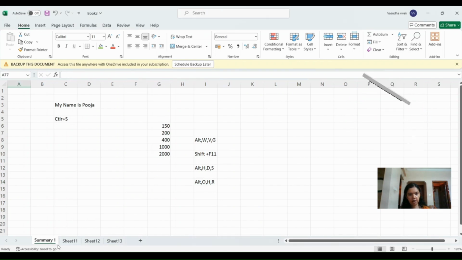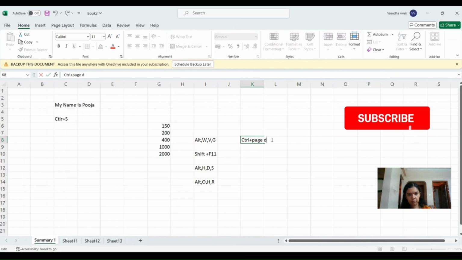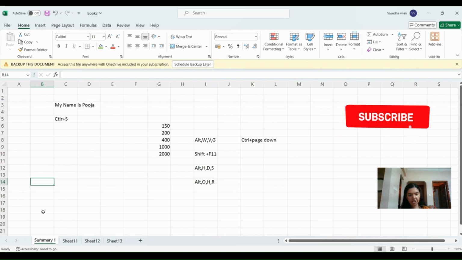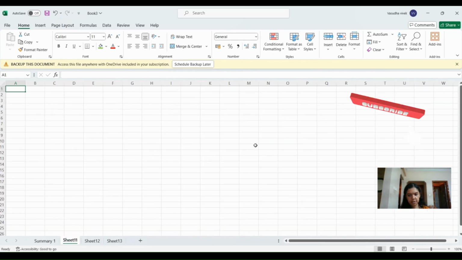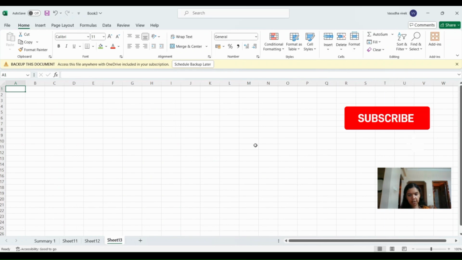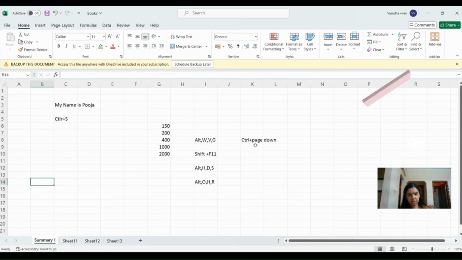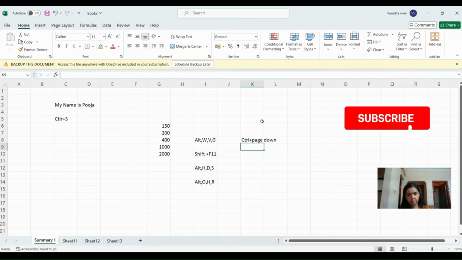So now if you are working on an Excel workbook which has multiple sheets and you want to navigate easily from one sheet to another, the shortcut to go from one sheet to the next sheet is Control plus Page Down. So you can see here, Control Page Down and you're going to the next sheet. And if you want to come back to the previous sheet, then you will press Control plus Page Up. So we are back to Summary 1. So Control plus Page Down to go to the next sheet and Control plus Page Up to come to the previous sheet.